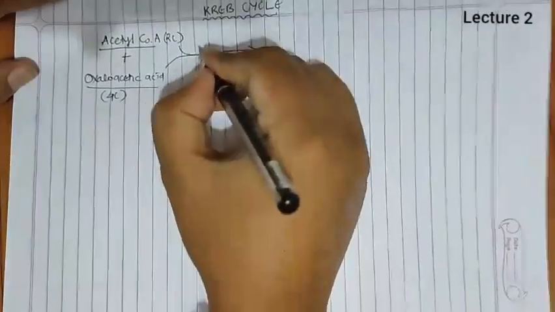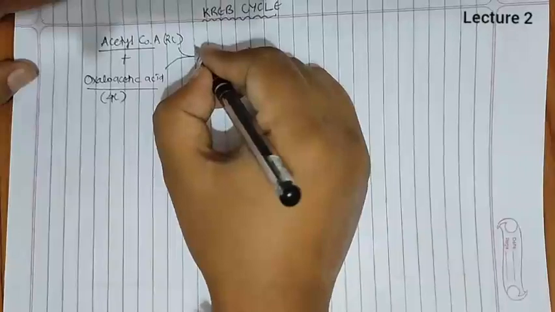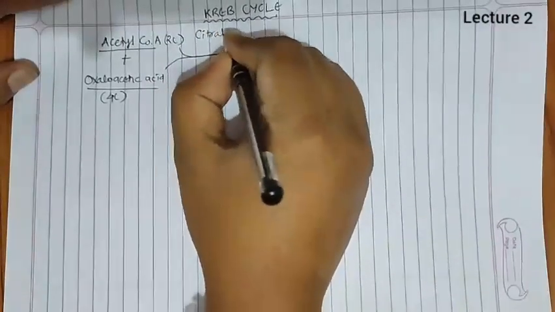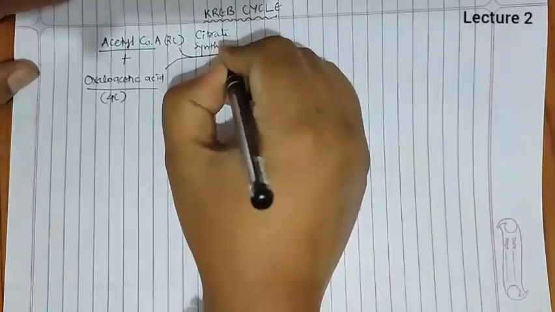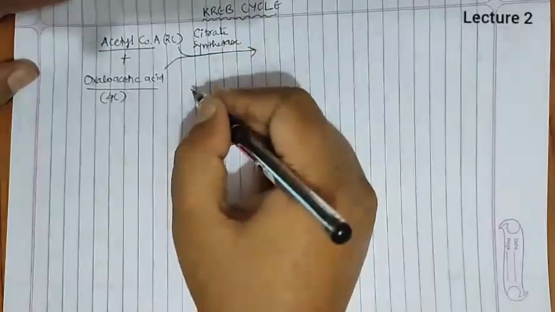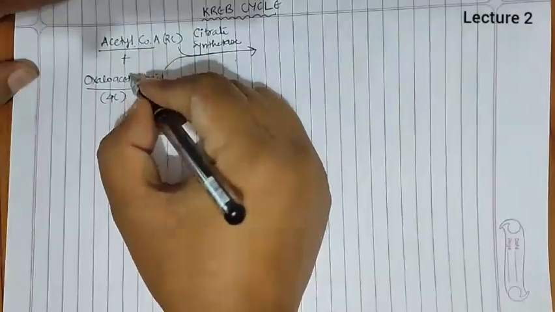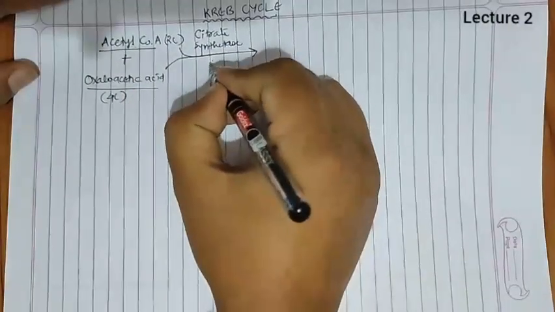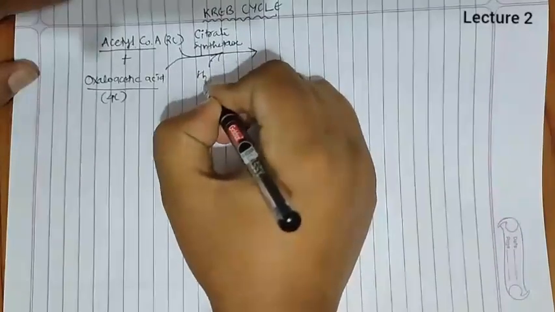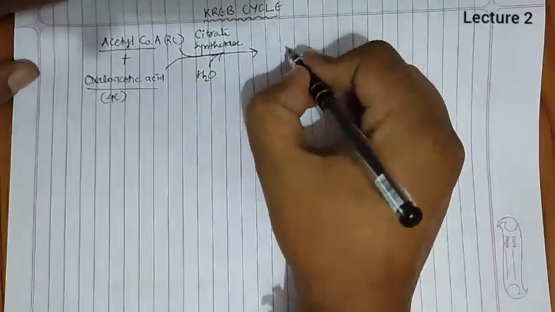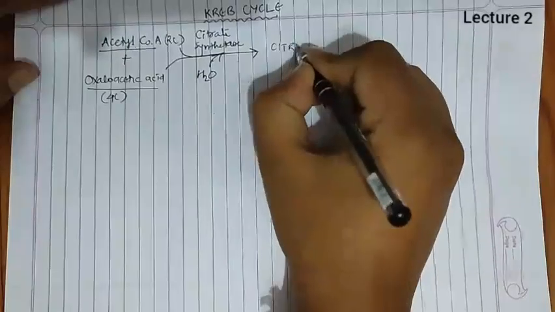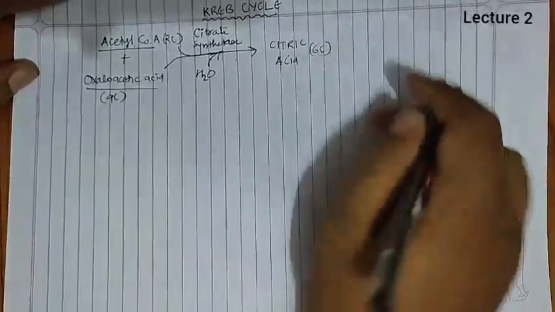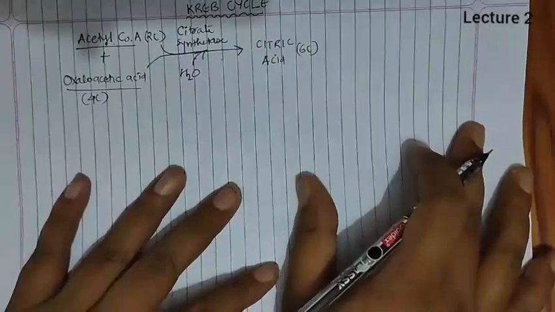When they react, the reaction occurs in the presence of the enzyme citrate synthetase. The citrate synthetase enzyme carries out the joining of these two intermediates by the use of water, and it forms the first product, citric acid. Now citric acid is a 6-carbon intermediate.